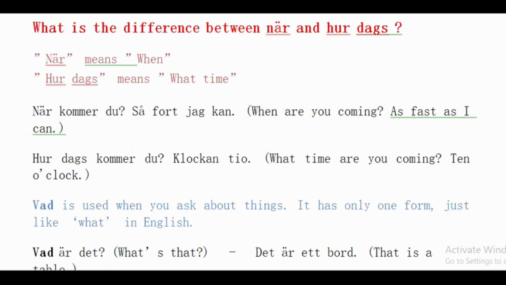Here we have mentioned a difference between them. There is no specific difference. När means when. Hur dags means what time. Both are used to ask questions in a time sense. När kommer du means when are you coming? Så fort jag kan means as fast as I can. Hur dags kommer du means at what time are you coming? Jag kommer klockan tio. I come at 10 o'clock.